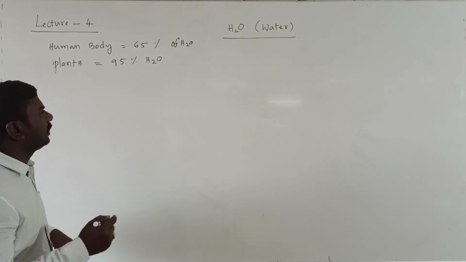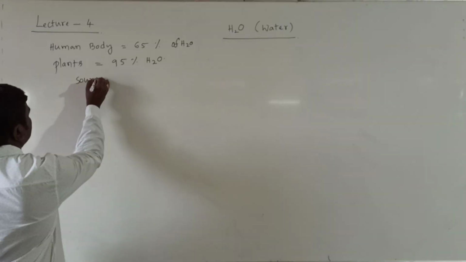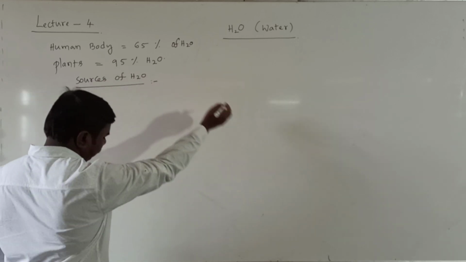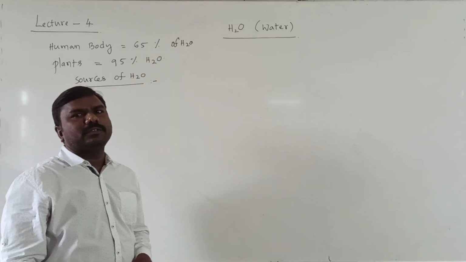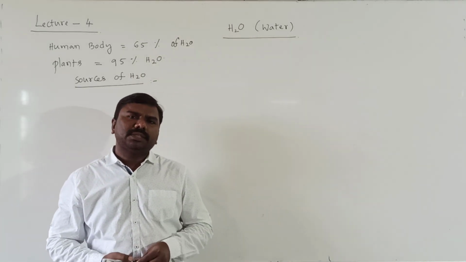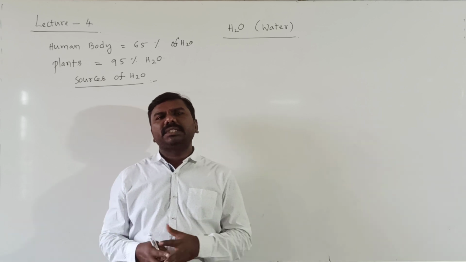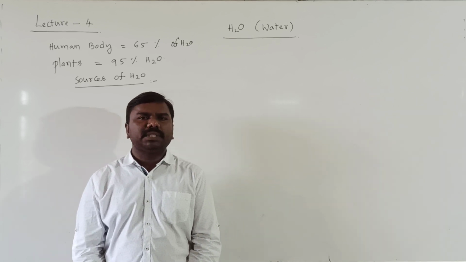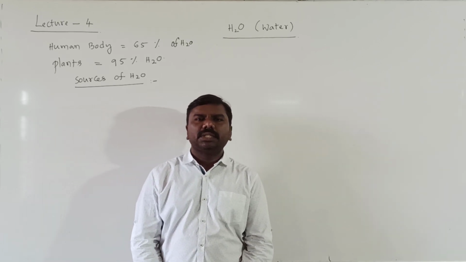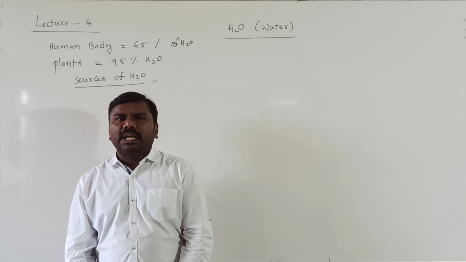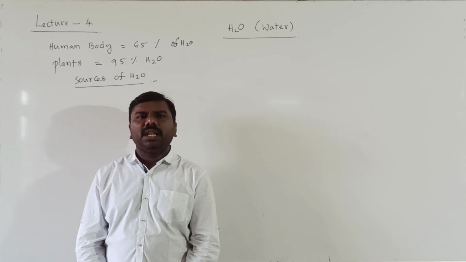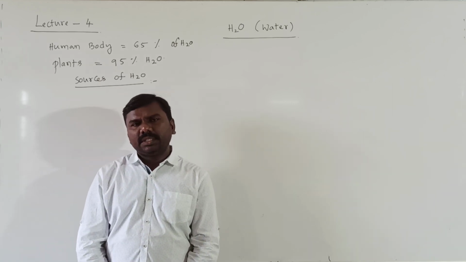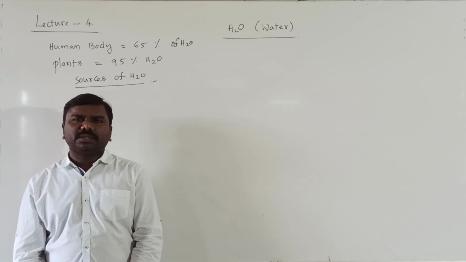Now, sources of water. You know already, the major portion of water is located in oceans. 95% of the water is present in oceans. The rest is present in rivers, lakes, ponds, and the Arctic and Antarctic. So no need to take percentages. Oceans are the major source of water.